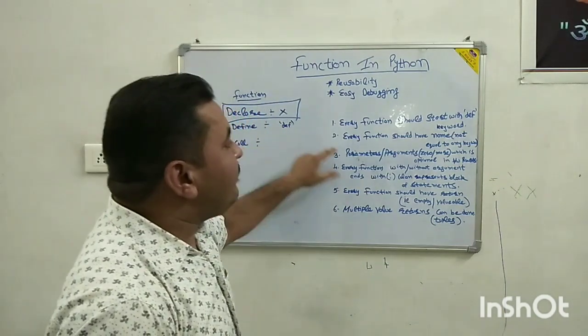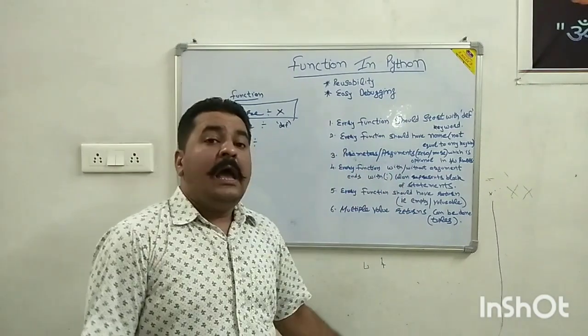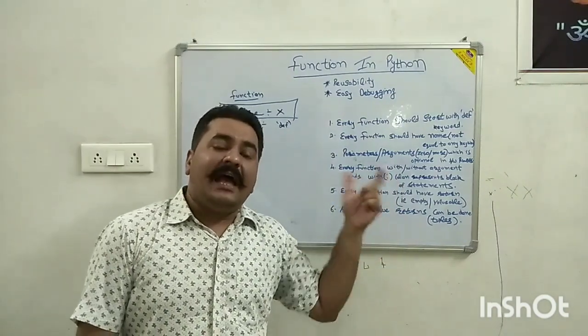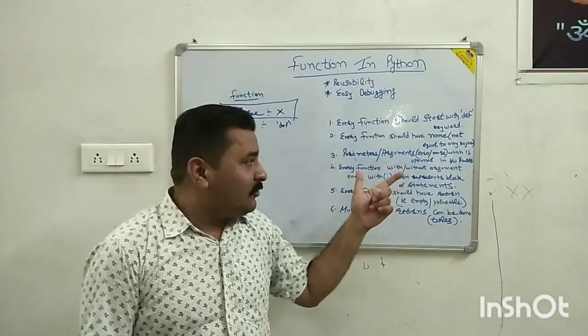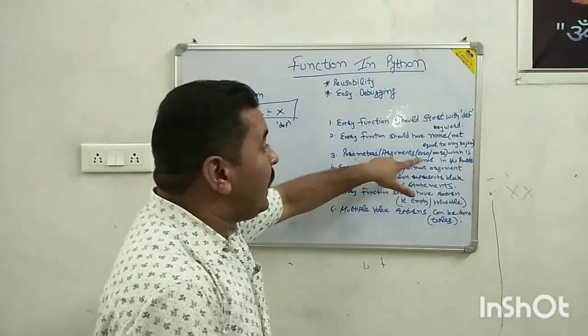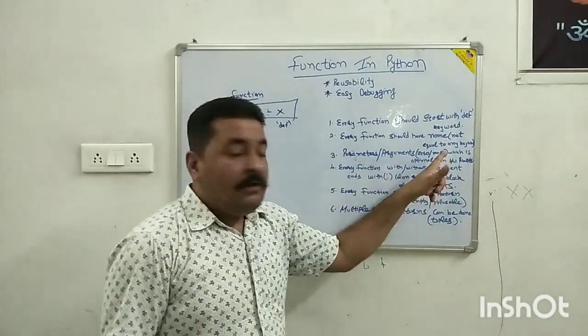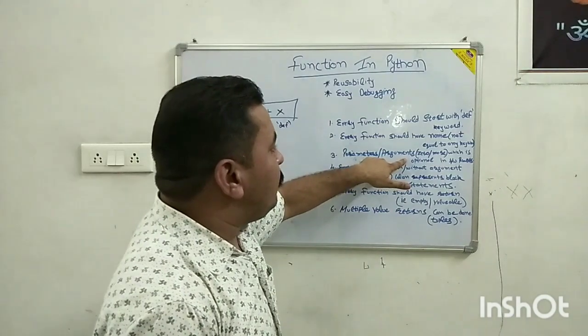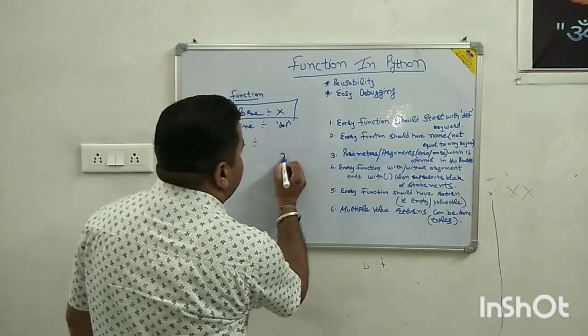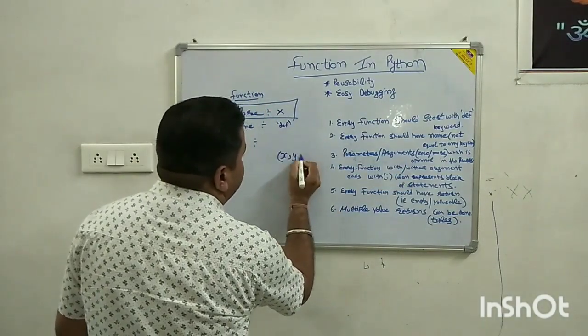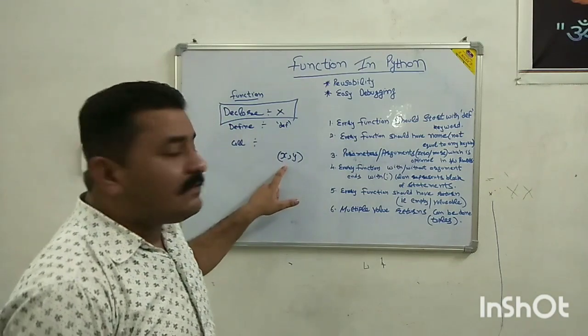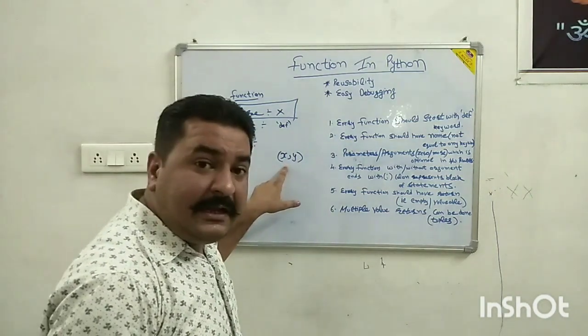The third one is parameters and arguments. Parameters and arguments are the input which can be given by the user, and it is user defined input that may be 0 or more. For example, if x and y are two parameters which we are using, there may be 0 or more than 2.